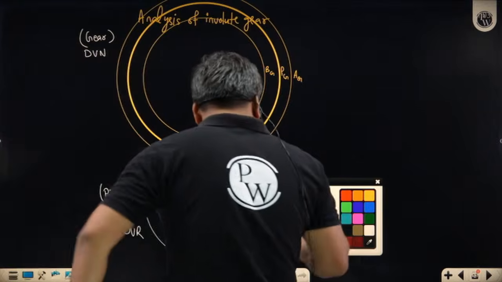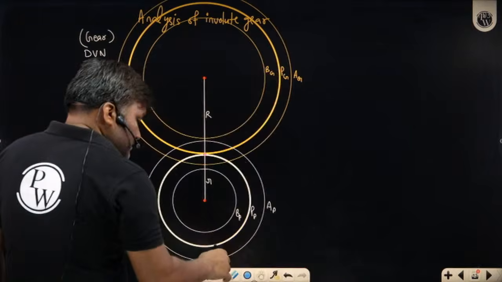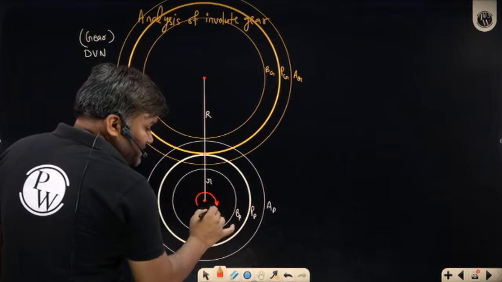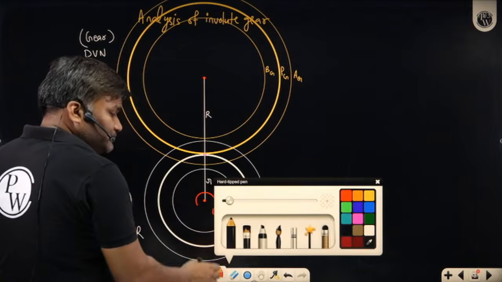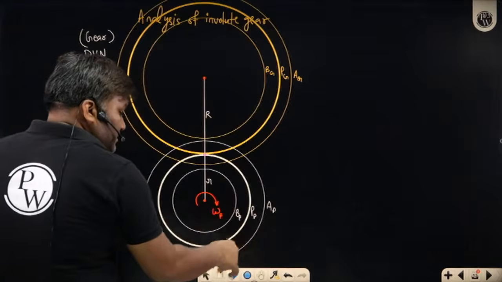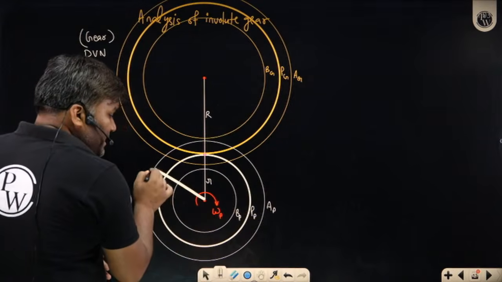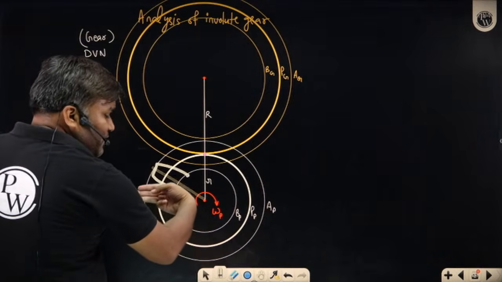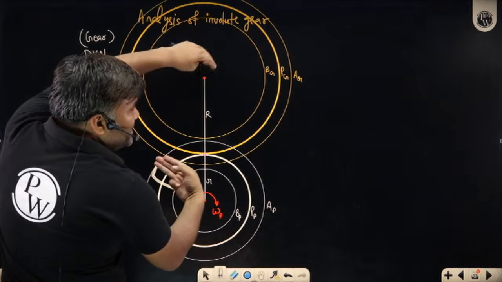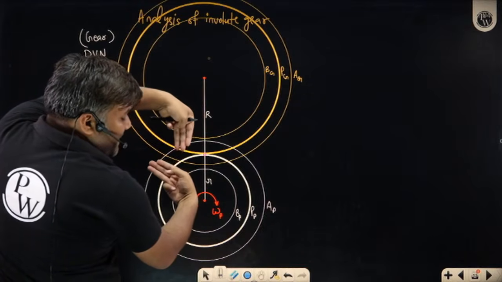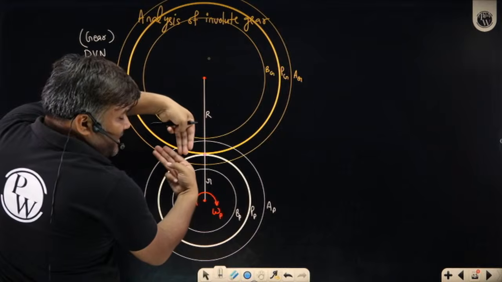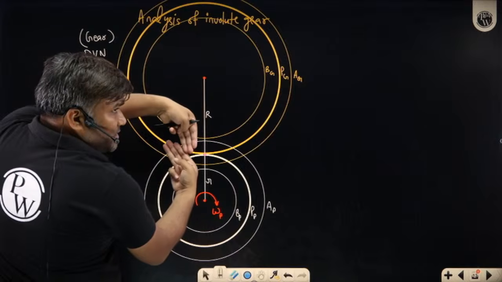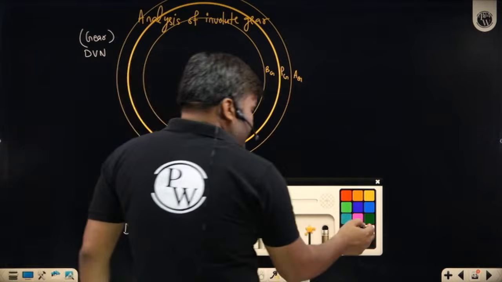Now imagine that my pinion is the driver and it is rotating in clockwise direction with some angular speed omega p. Any tooth which is radially extending here, we have teeth like this, and this tooth is moving in the clockwise direction, and one tooth of the gear was waiting here. Suddenly the pinion's tooth has come in contact with the gear tooth, and the pinion's tooth will be applying some force. How will that force look?